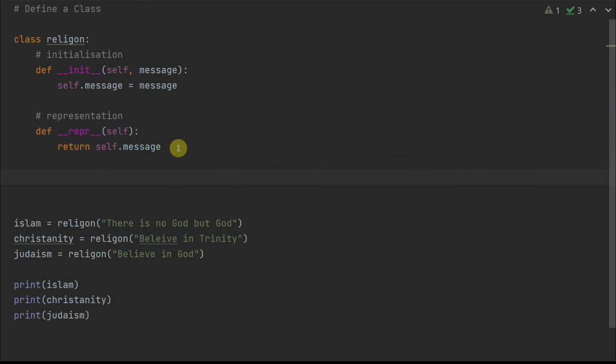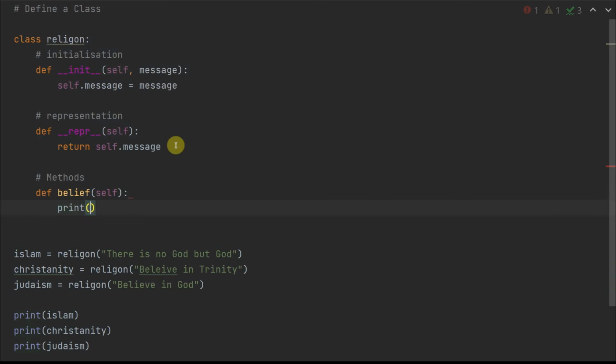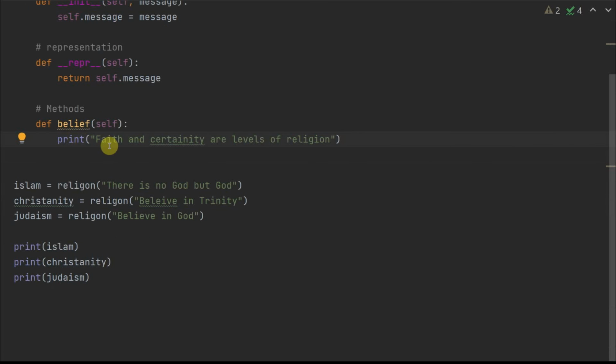Well, it will still be boring if that's everything you can do in a class, but that's not true. You can create any method or as many methods as you want within that particular class, such as in this case I want to say define belief, and for that again remember I have to define it with self, and in this case I say print, faith and certainty are levels of religion, right? Just something, whatever you want to call it. It has to be a print function, it could be a different function itself, it might be calculating a different value if you're working with numbers, and so on and so forth.